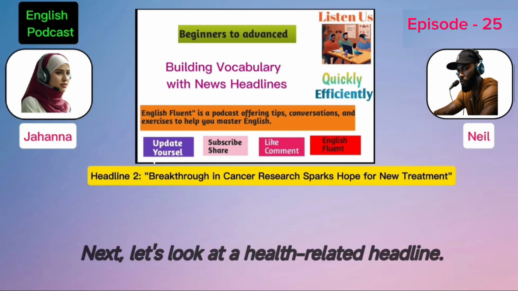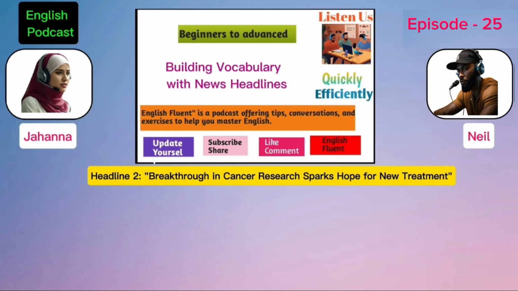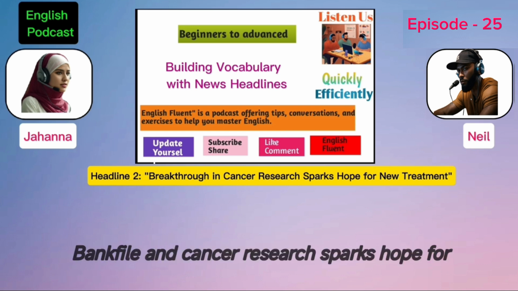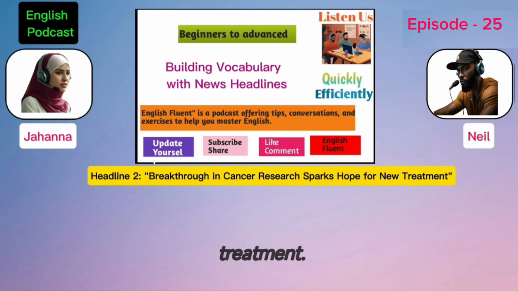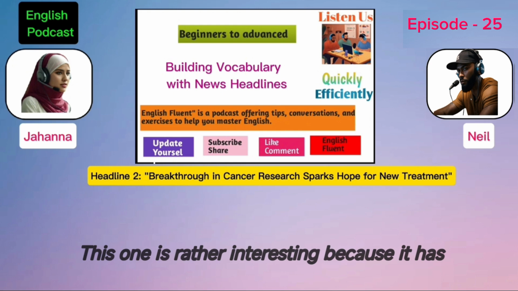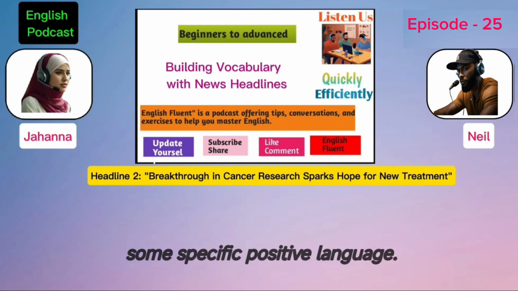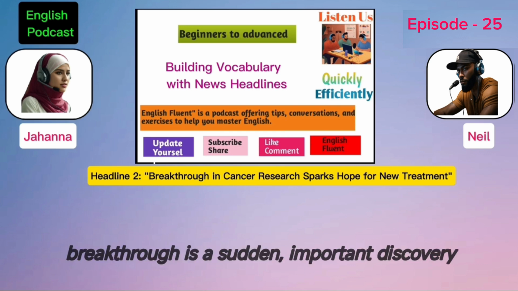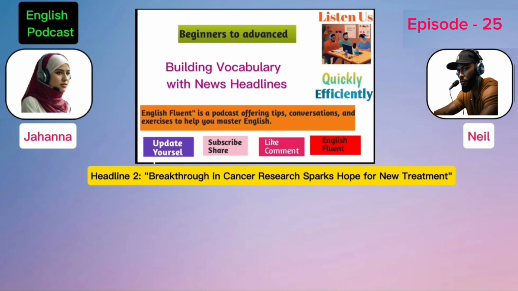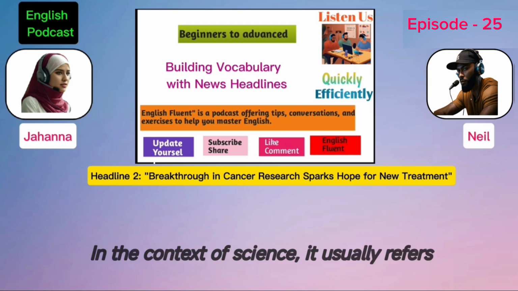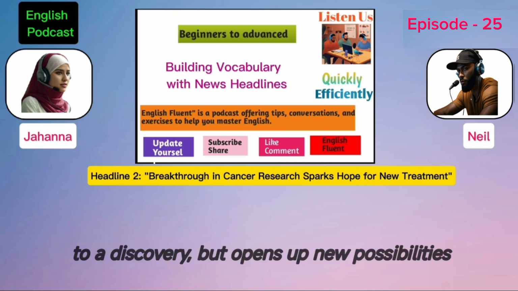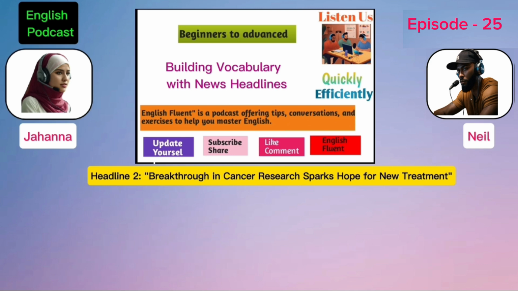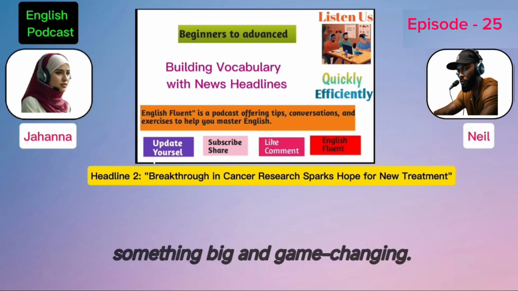Next, let's look at a health-related headline. Breakthrough in cancer research sparks hope for new treatment. This one's really interesting because it has some specific, positive language. Yes, starting with breakthrough. A breakthrough is a sudden, important discovery or development. In the context of science, it usually refers to a discovery that opens up new possibilities, something big and game-changing.